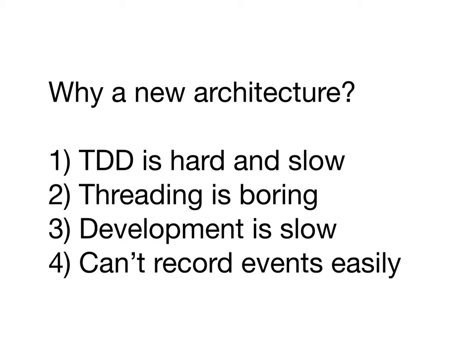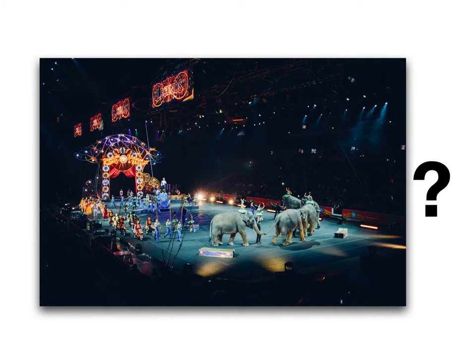Development is slow precisely because our tight coupling makes it hard for multiple people to work on the same feature at the same time. And finally, wouldn't it be great to be able to record the user input and play it back with millisecond accuracy? Or play back the UI events to show usage, as in for a tutorial, but without having to ship movies. And when I said Circus architecture, did you think clowns and elephants?